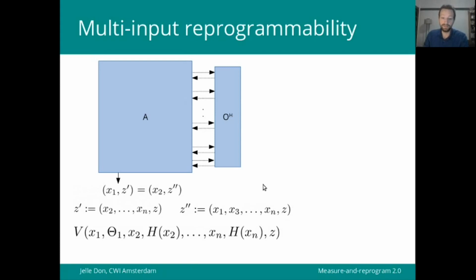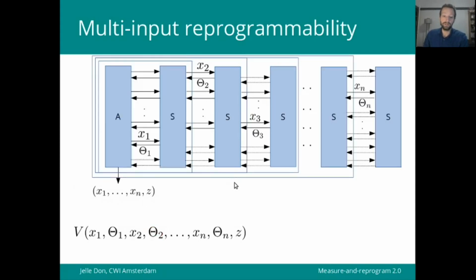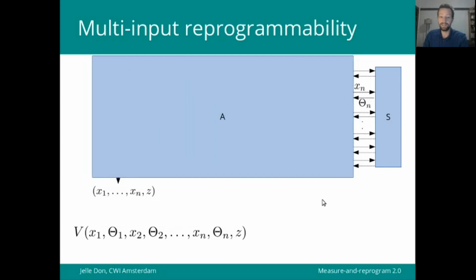So that, of course, as you can guess, we can apply the single input result again to now measure x2 and continuing for n times, we will eventually get an algorithm which outputs x1 up to xn and z such that the predicate v checks out with respect to theta1 up to theta n.